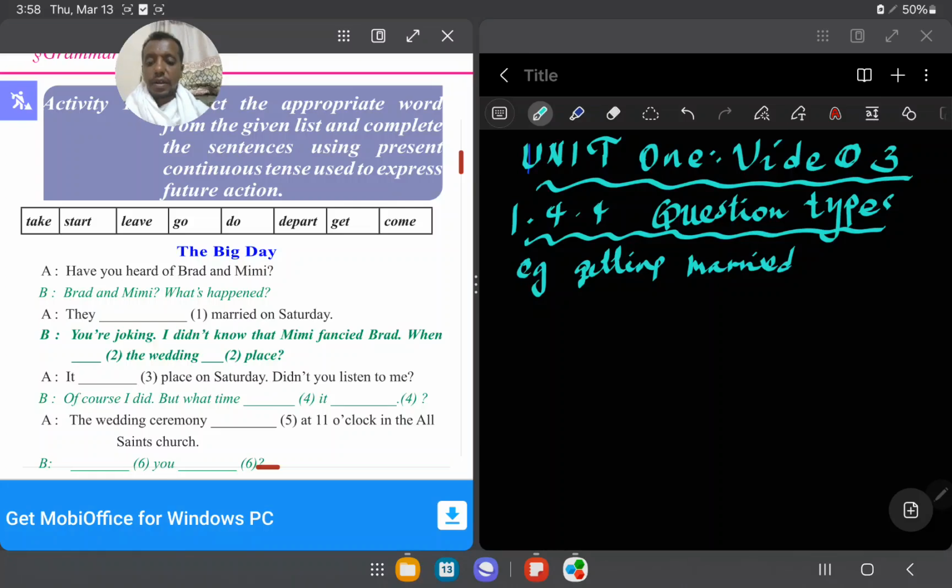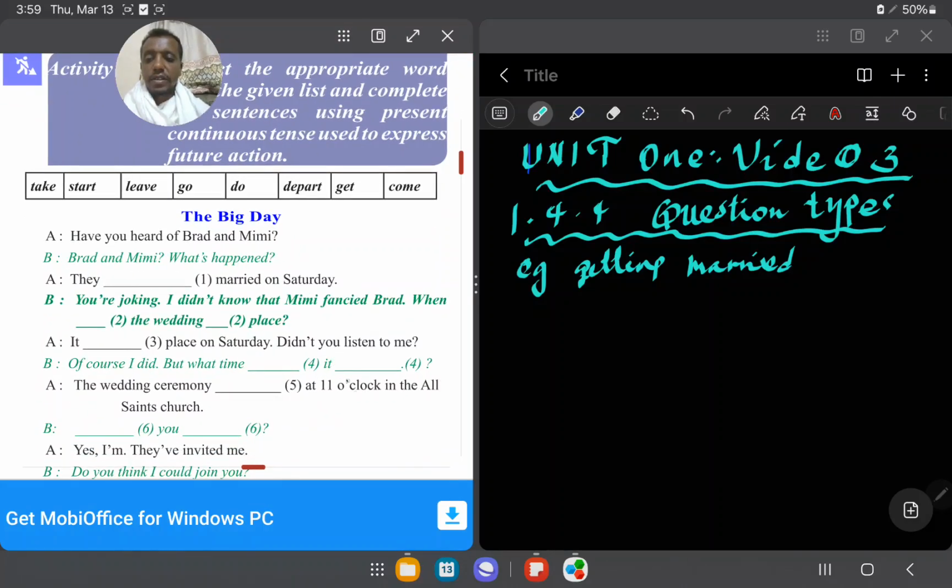Question number 3, when you talk about the third dialogue, of course, it takes place on Saturday. Didn't you listen to me? So you may repeat the word. So it takes place. You know, when you talk about planned action, when there is a scheduled action, you can use the simple present tense. It takes place on Saturday, didn't you listen to me?